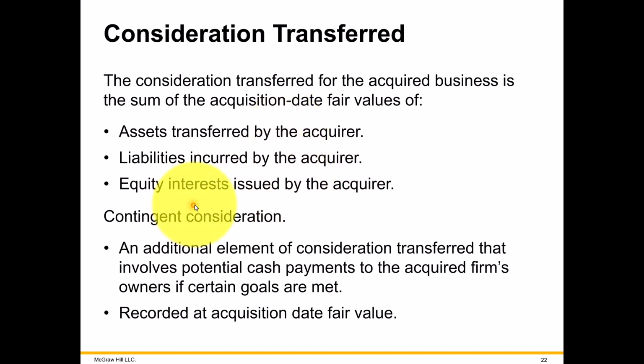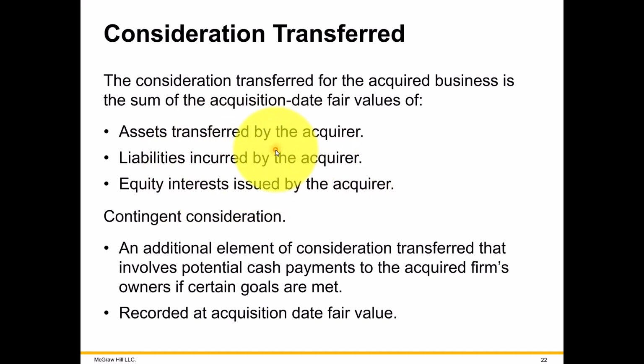So all of this added together is the total amount we're paying. Keeping in mind here it mentions something called contingent amounts that eventually need to be paid. If we're not sure whether acquiring this new business is going to make us more profitable, we can set future conditions, and if met, at that time we can pay extra. But we need to determine the probability of that condition being met and the possible amount we need to pay in the future, and add that amount to all of the other amounts we're paying right now.